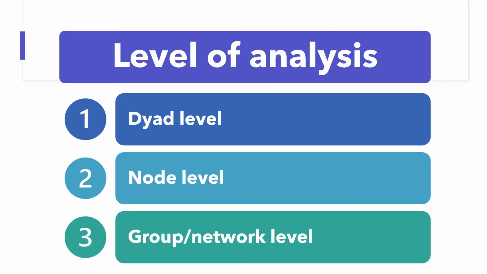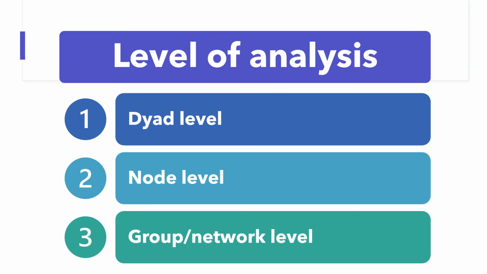Network analysis is usually conducted at three levels: the dyad level of analysis, node level analysis, and group or network level of analysis. At the dyad level of analysis, we focus on the dyadic relationship between a pair of nodes. If you are interested in how the political views of students in this class affect the formation of friendship ties over this semester, then you'll conduct a dyad level of analysis. Your focus will be on pairs of students with similar or dissimilar political views.